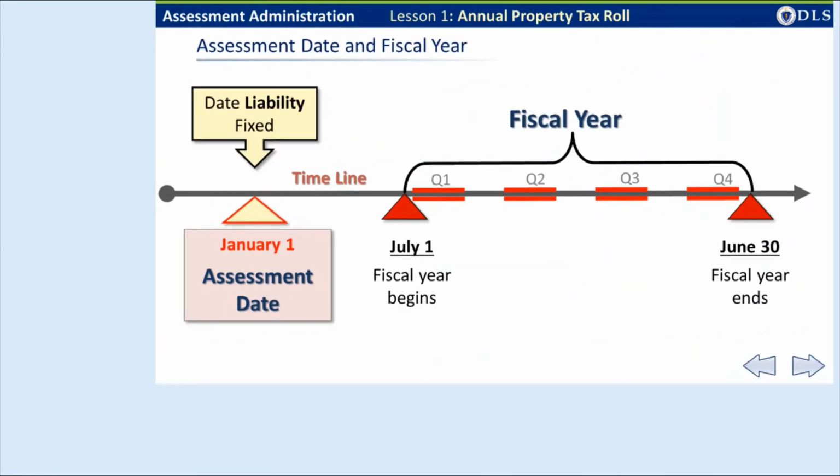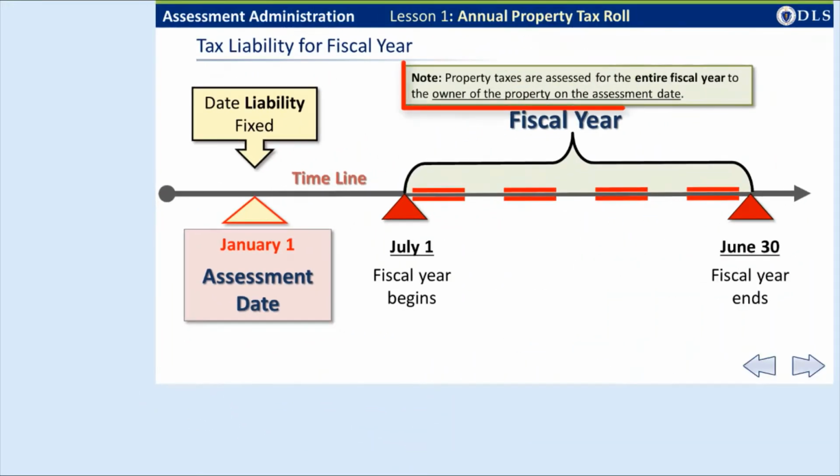The January 1 assessment date is the date that liability or legal responsibility for the property tax is fixed for the next fiscal year. The fiscal year for Massachusetts cities and towns begins on July 1 and ends on June 30. The owner of the property on January 1, the date the liability for the tax is fixed, is responsible for the property tax due for the entire fiscal year. This is so even if the owner on January 1 sells the property during the fiscal year to someone else.